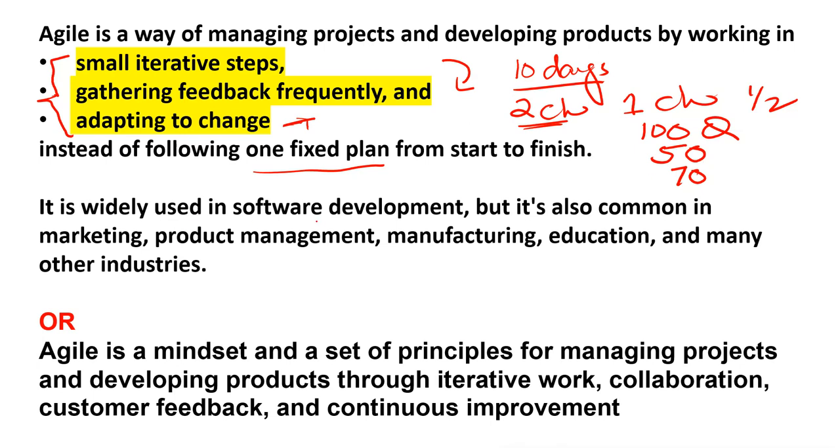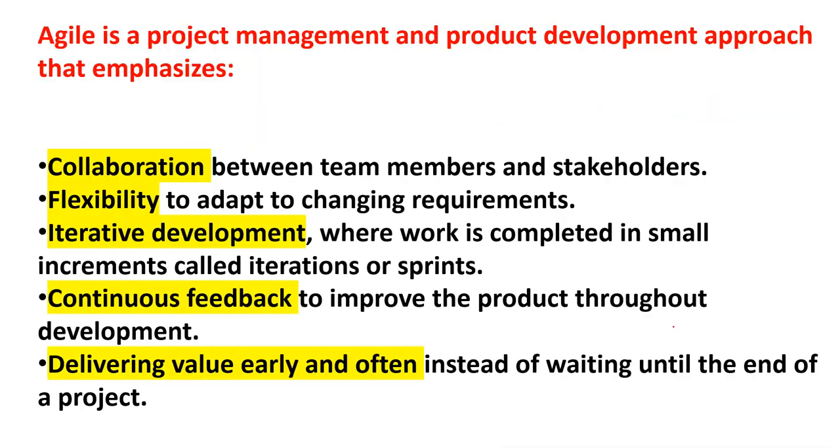It is widely used in software development, but it's also common in marketing, product management, manufacturing, education, and many other industries. Or, Agile is a mindset and a set of principles for managing projects and developing products through iterative work, collaboration, customer feedback, and continuous improvement. Same thing I have written in different ways so you can understand easily. Agile is a project management and product development approach that emphasizes exactly the same thing.